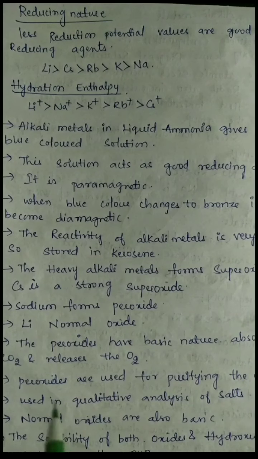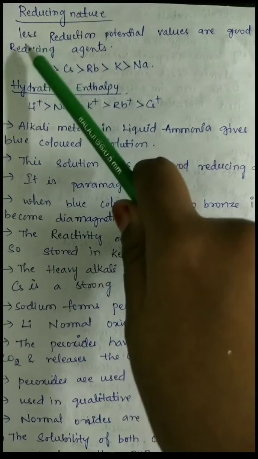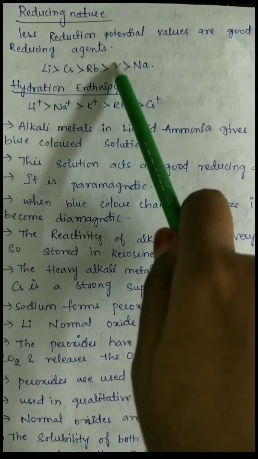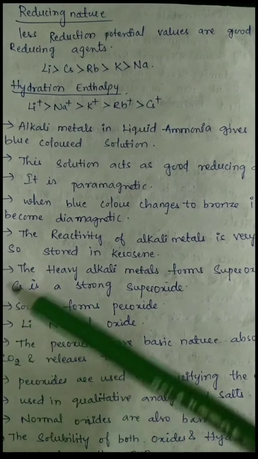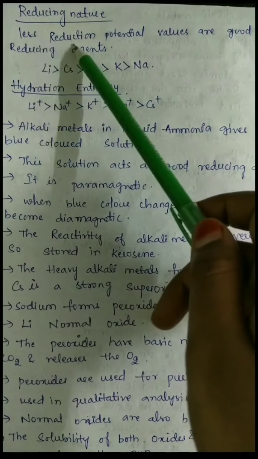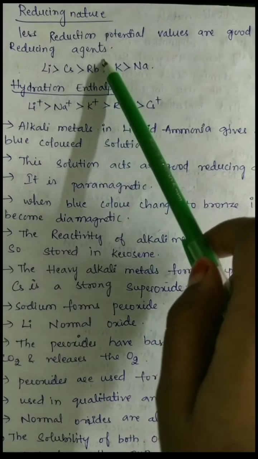And guys, the next physical property is the reducing nature. Here the less reduction potential values are good reducing agents. Here we can also conclude one point, that the reducing nature is inversely proportional to standard reduction potential. Whenever a metal has a less reduction potential value, it is a good reducing agent.